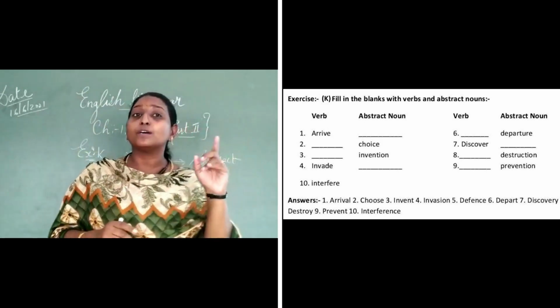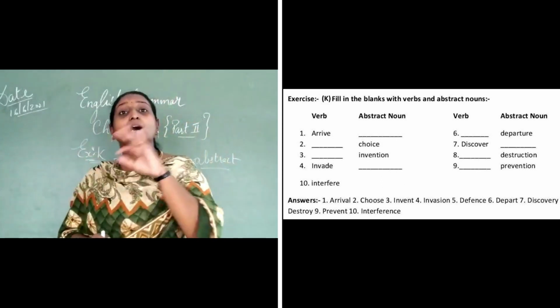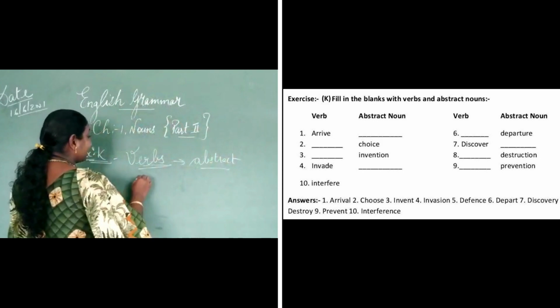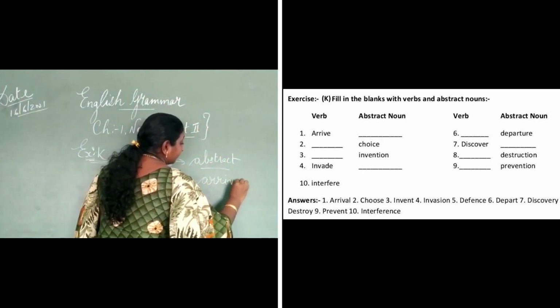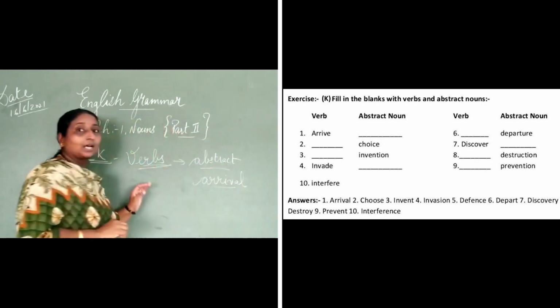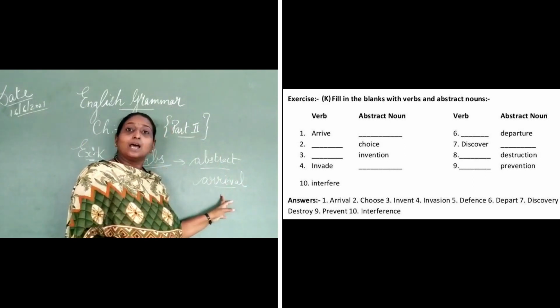So we begin with the first one, arrive. It's a verb, and the abstract noun is arrival. Because arrive is already there as the verb, you will just write arrival under the abstract noun.